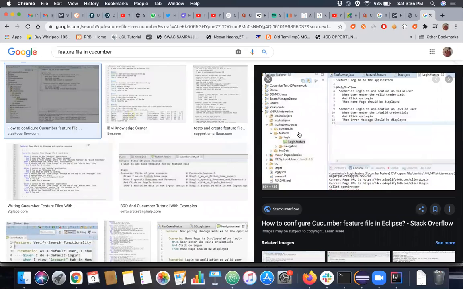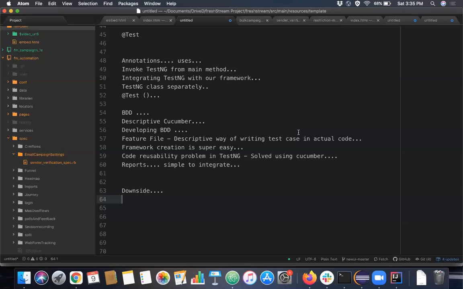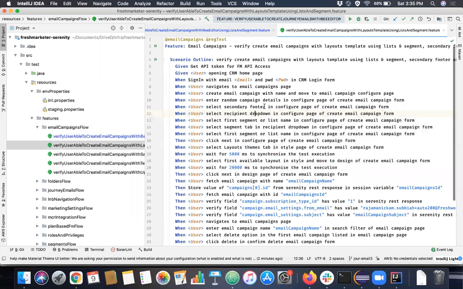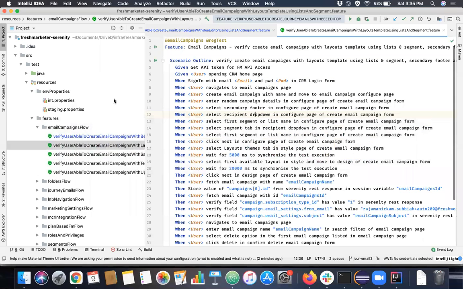Every entry point for running a test case in Cucumber is this feature file. In general, you can keep the feature file anywhere and run it, but the general idea is to keep it in the src/test folder, src/test/java, and inside this we create a folder called feature, and we create a feature file inside this folder. It's a general notation followed by the testing community.